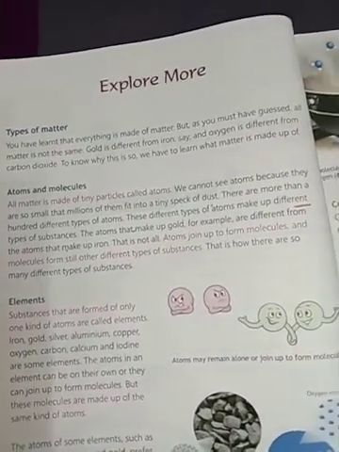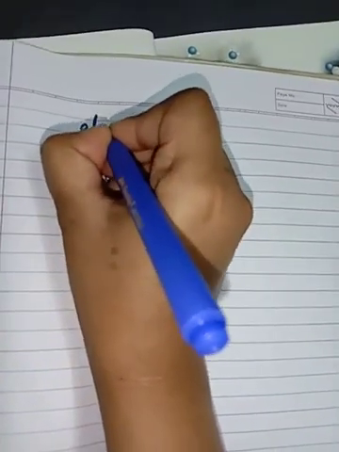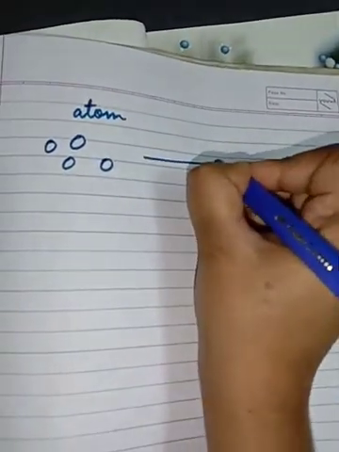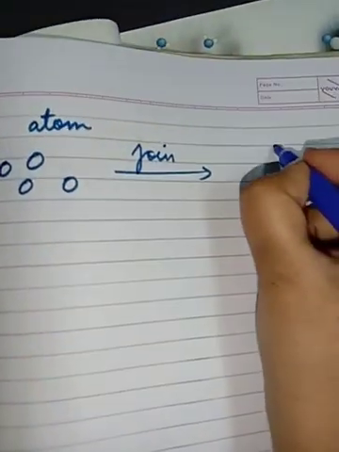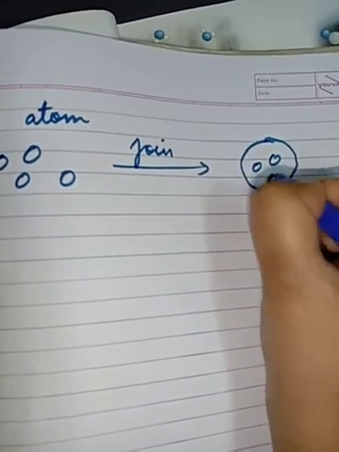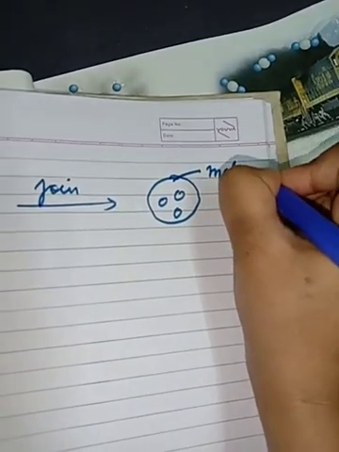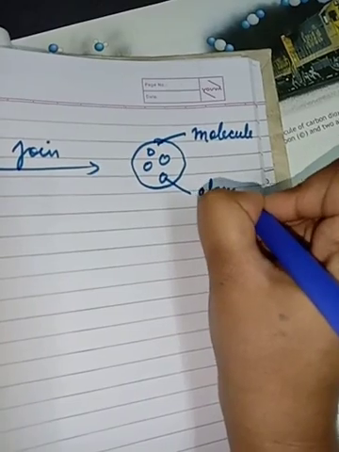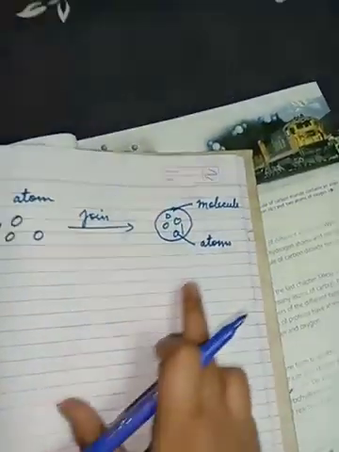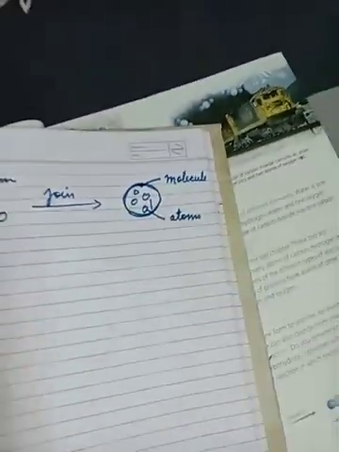My dear children, you all should know that atoms join together to form molecules. Atoms join together to form a molecule. I hope you have understood. The atoms join together to form a molecule.